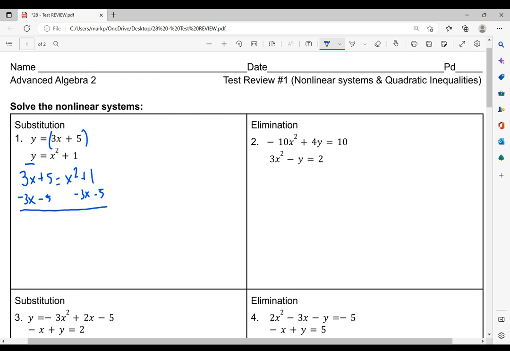So negative 3x minus 3x, 5 minus 5 is 0. And then we have x squared minus 3x. And then we have 1 minus 5, which is negative 4. Now I'm going to attempt to solve this first by factoring. If that doesn't work, I'll do the quadratic formula.